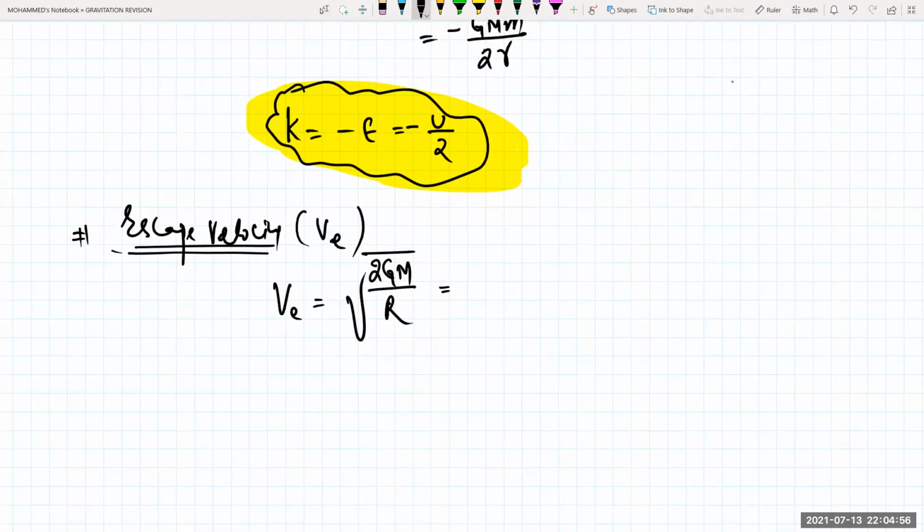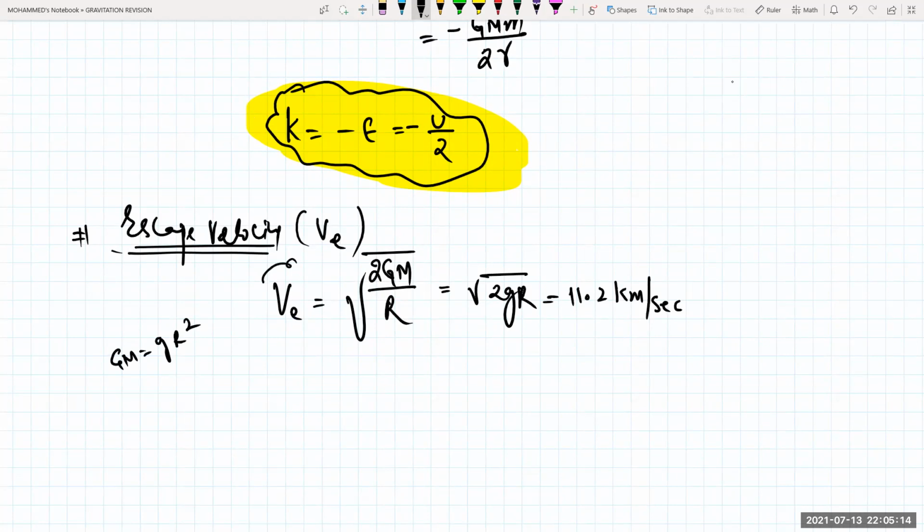So again, if I write this relation, this will be equal to under root of 2 G into capital R. I hope you got an idea how we get it. G M is equal to G into capital R square. So you substitute that value, you'll get this one, and the value of this is approximately 11.2 kilometer per second.